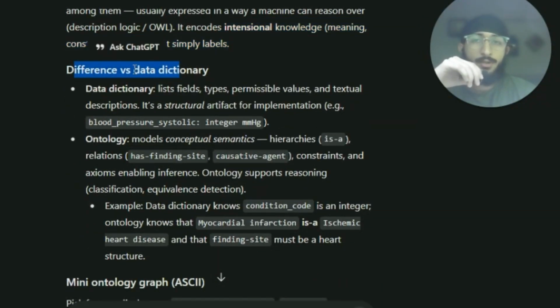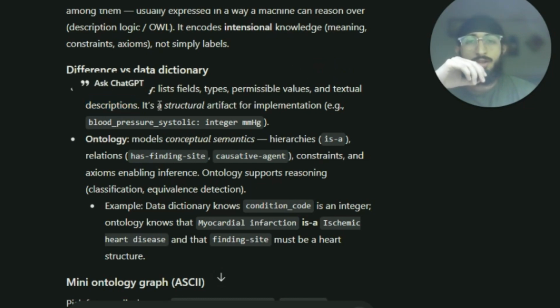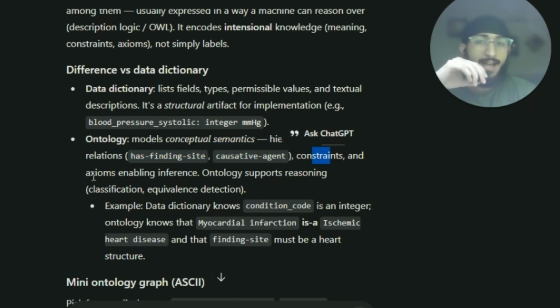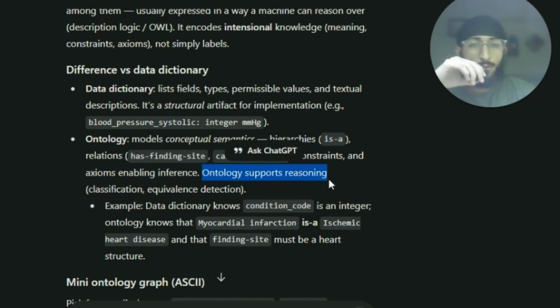Description logic. It encodes intentional knowledge, meaning constraints, axioms, descriptions, not simply labels. Difference with the data dictionary: a data dictionary contains lists, fields, types, permissible values, and textual descriptions. It's a structural artifact for implementation. But an ontology models conceptual semantics, hierarchies, is-a relation, has finding site, causative agent, constraints, and axioms enabling inference. Ontology supports reasoning and semantic relationships.